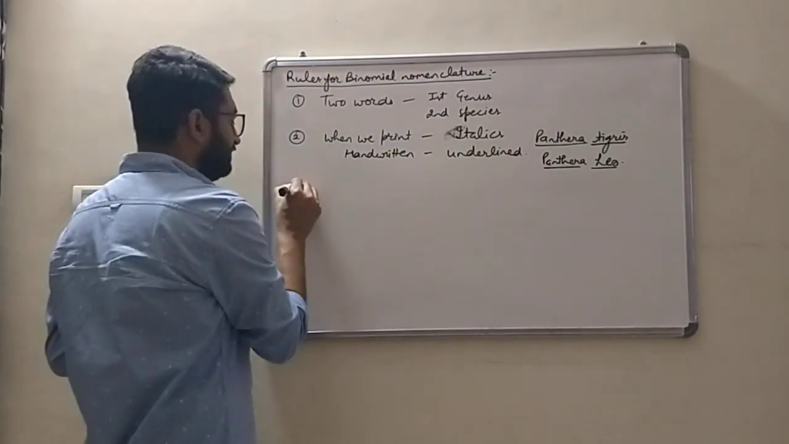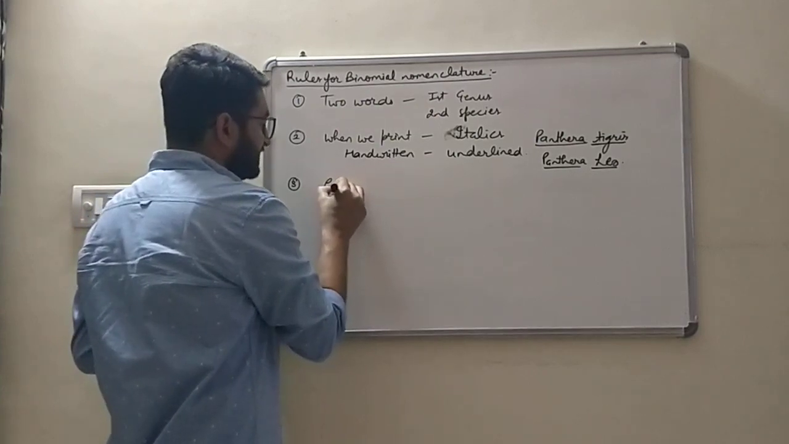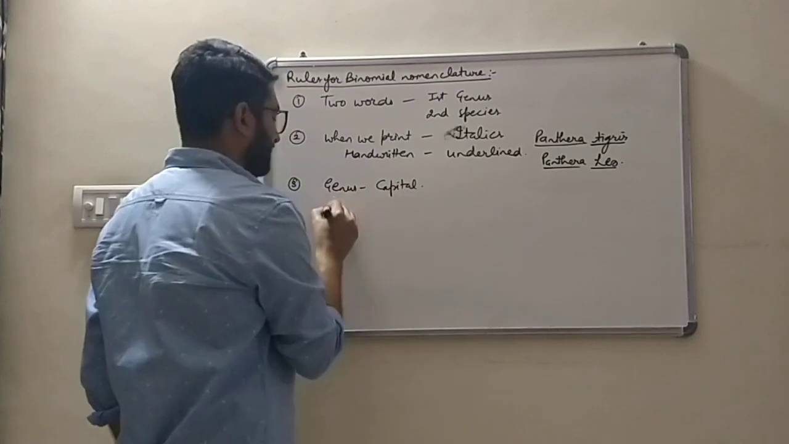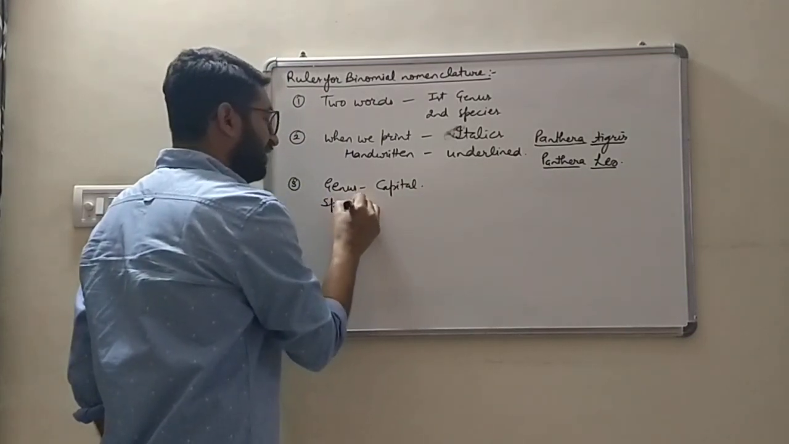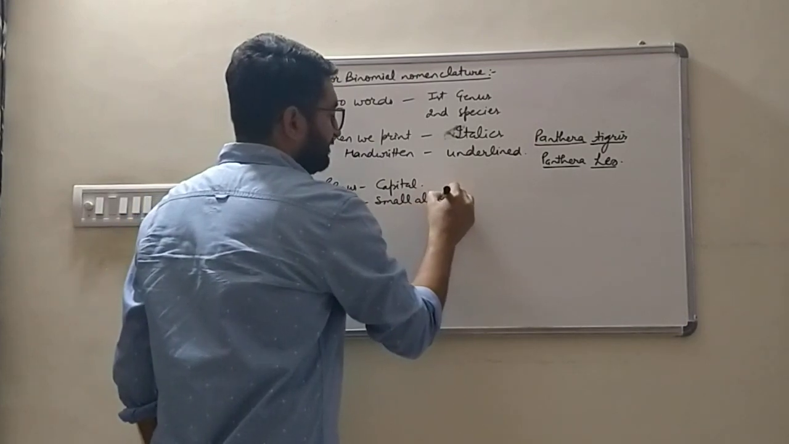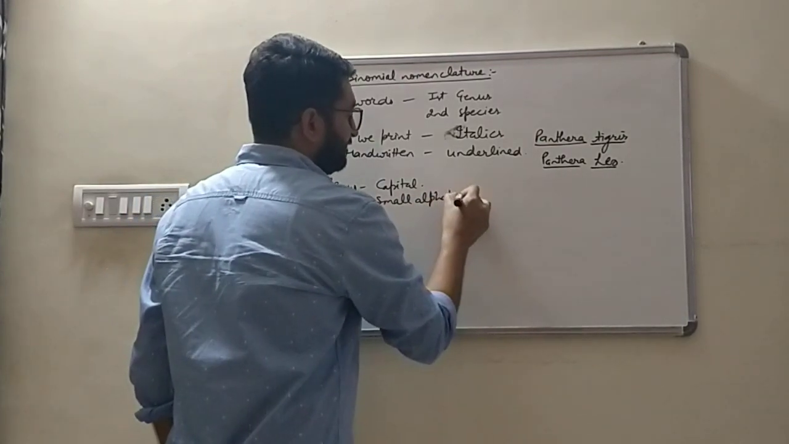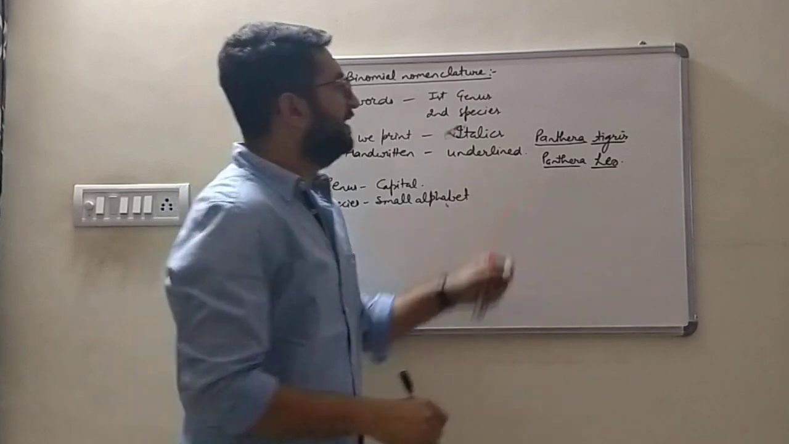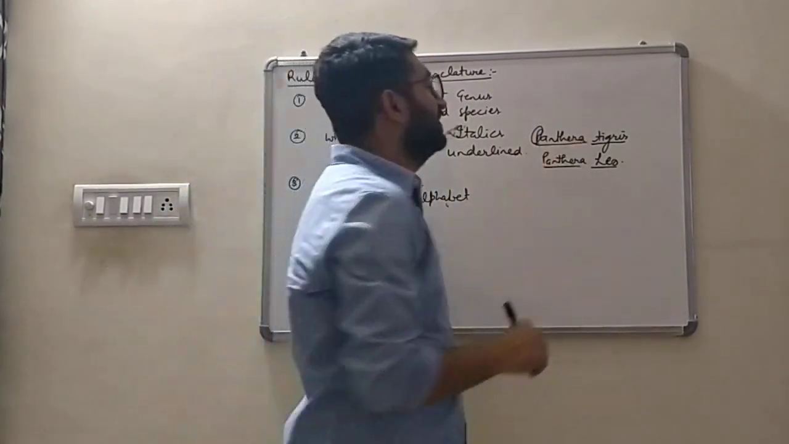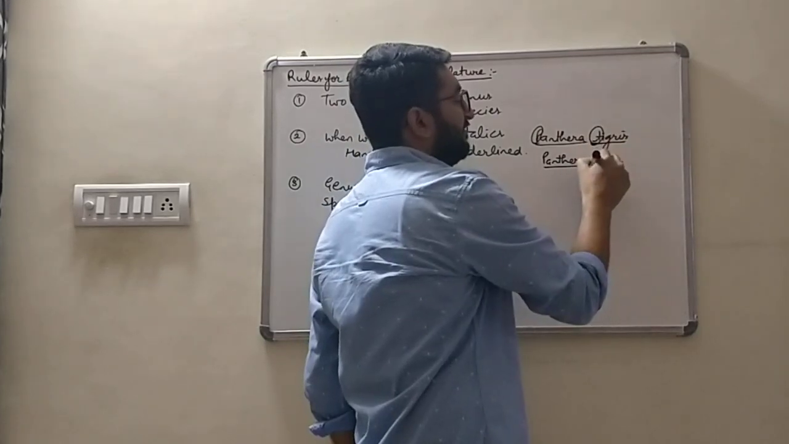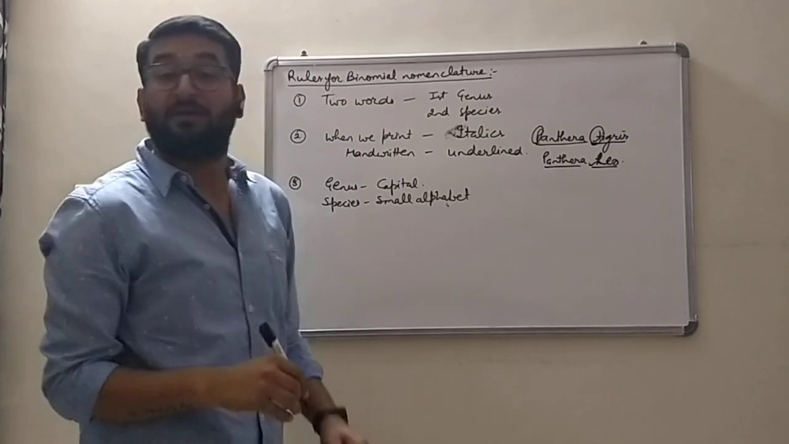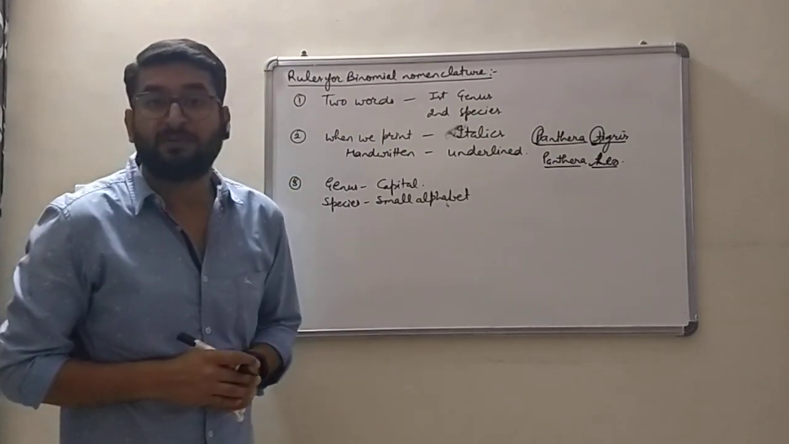Next, the name of the genus must be written with a capital letter, and the name of the species is always written with a small letter. As you can see, the genus is written with a capital and the species with a small letter. So these are certain rules. Next rule.